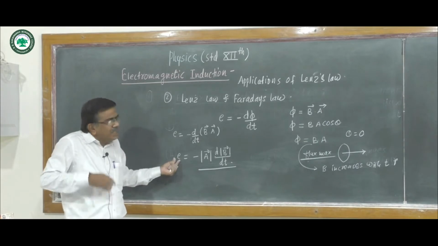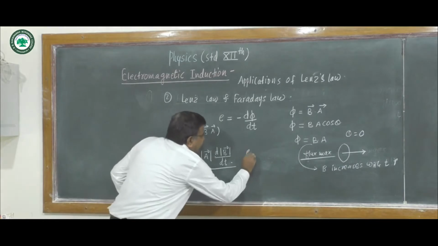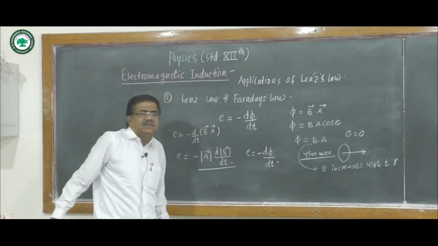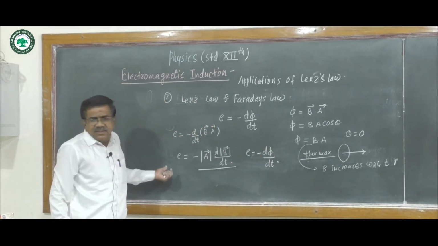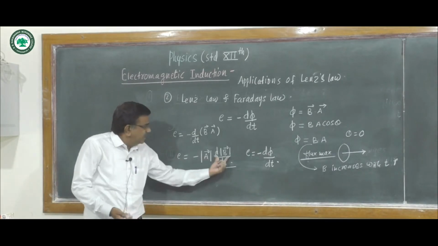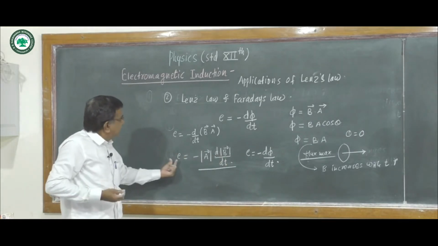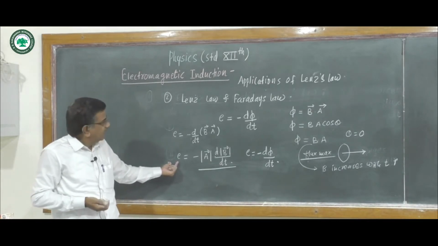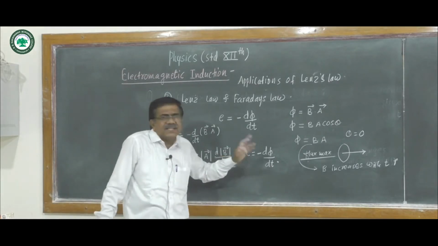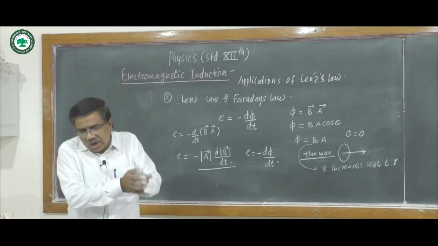Hence we write E equal to minus d phi upon dt, which is Lenz's law.